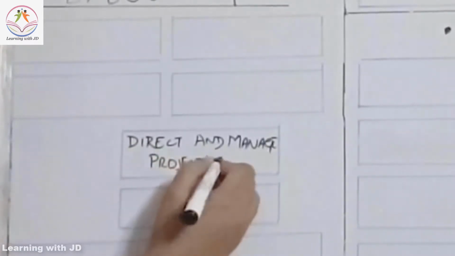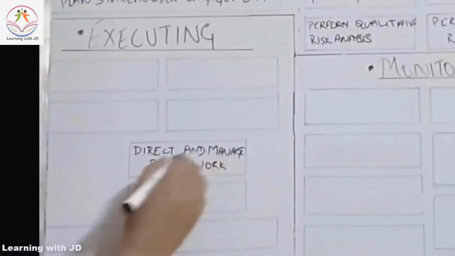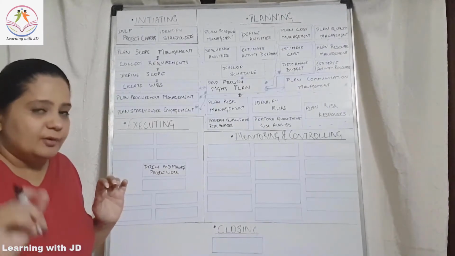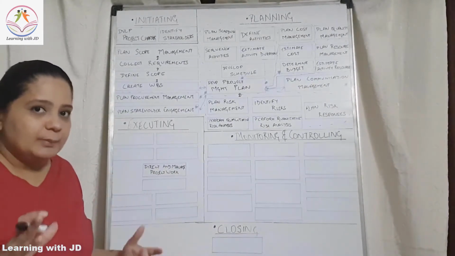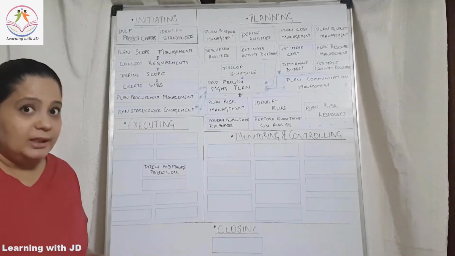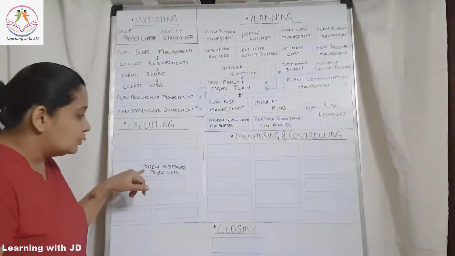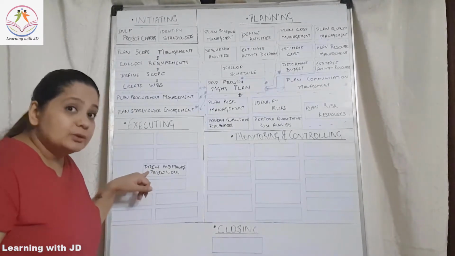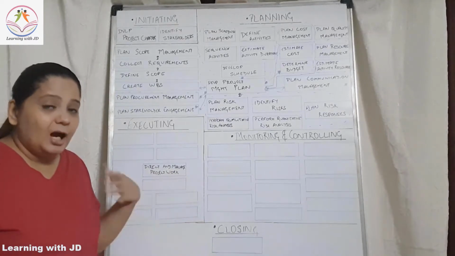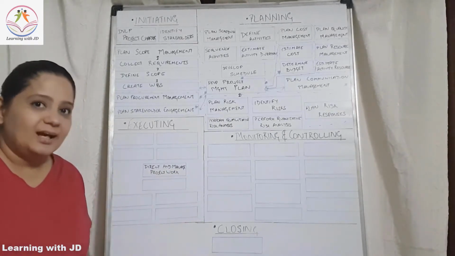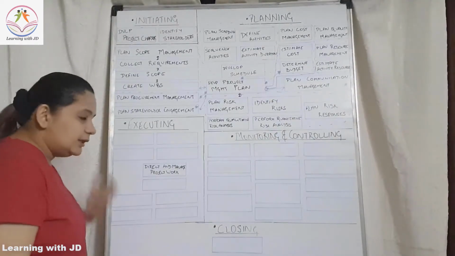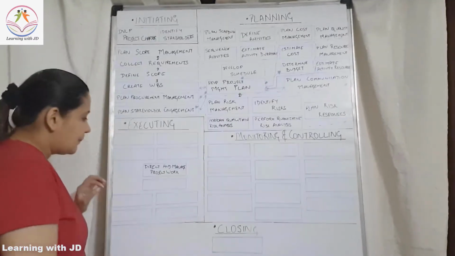Can you understand what I mean here when I say direct and manage? See, that is the key job of a project manager. Is the project manager going to do the entire project work by himself? No. He will have a team. He has to direct the team as to what needs to be done, and he has to manage the team also, that is, how is the work being done? Right? So that is the key job and it's a part of the integration knowledge area.